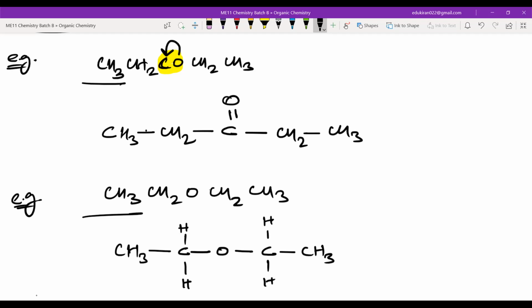For example, here the carbon did not have any hydrogens. That is why I attach this carbon to this carbon and this carbon to this carbon, and the rest of the valencies, that means the 2 other bonds, will be fulfilled by the oxygen atom. Now here we have this carbon CH2 already. That means it just needs 1 more bond, and this oxygen needs 2 bonds. So I attach this carbon to this oxygen and this carbon to this oxygen. So this oxygen has a bond with both the carbon atoms. Okay, done.